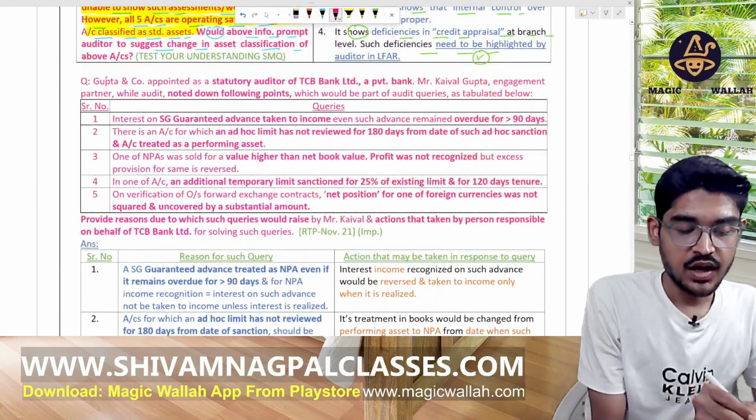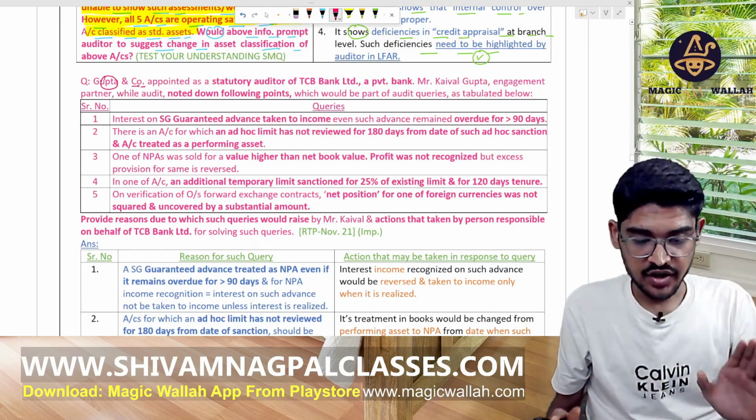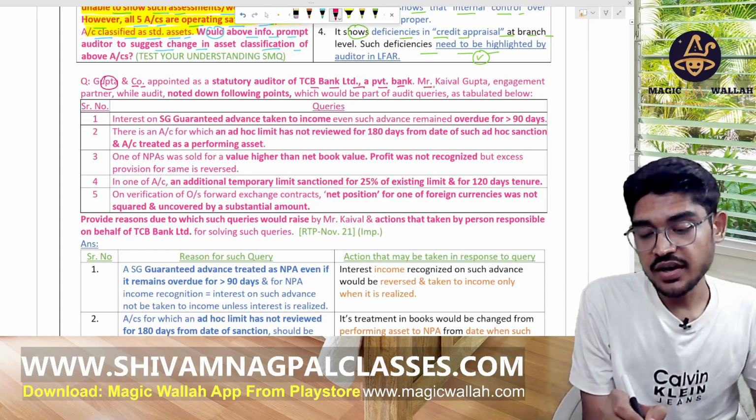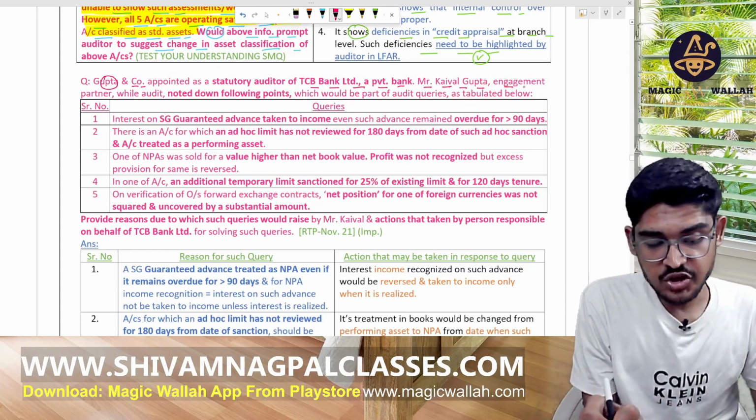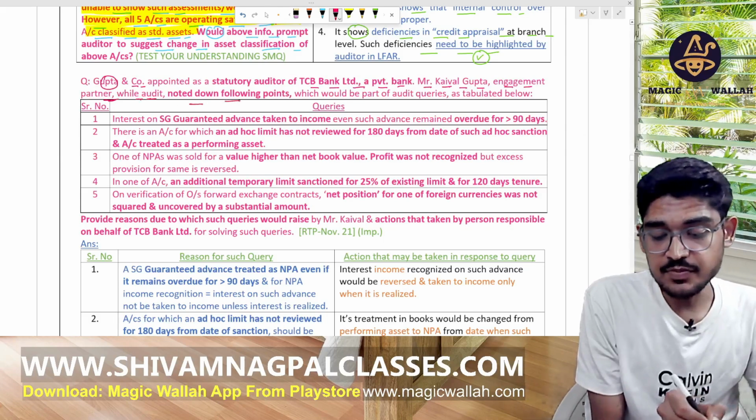Now see it. Gupta and Company is appointed as the statutory auditor of the TCB Bank Limited, a private bank. Mr. Kaviwal Gupta, engagement partner. While doing the audit, notice this point.